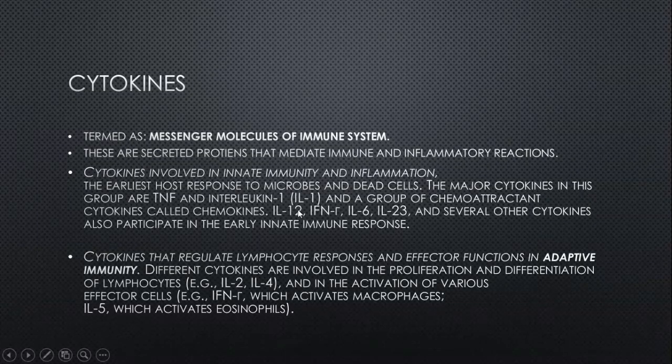Cytokines also regulate lymphocyte responses, such as effector function in adaptive immunity. These include cytokines that are involved in proliferation and differentiation of lymphocytes, such as interleukin 2 and interleukin 4, and the activation of various effector cells, such as gamma interferon, which activates macrophages, and interleukin 5, which activates eosinophils.